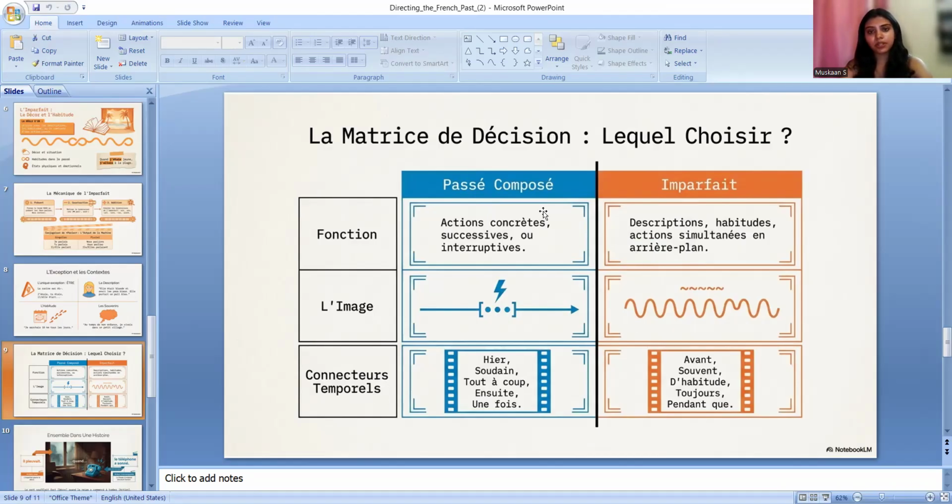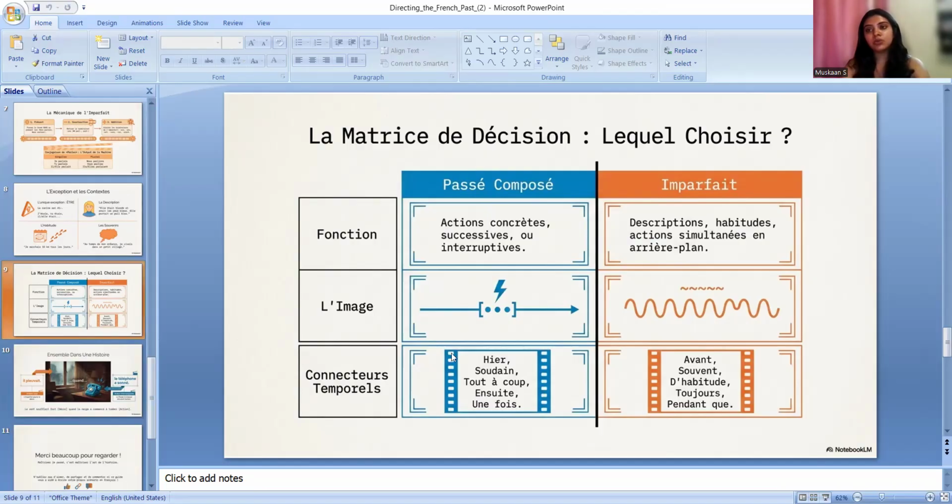Now see here, connecteurs temporels for passé composé: hier, soudain, tout à coup, ensuite et une fois. And for imparfait: avant, autrefois, d'habitude, toujours, pendant. When these connecteurs temporels are there, you will be able to guess whether it is passé composé or imparfait. Or you can also guess: if the action has already completed, then it is passé composé. If the action is still going on, or if it is describing something in the past, describing our habits, or talking about some sentiments, emotions, then it will surely be imparfait.